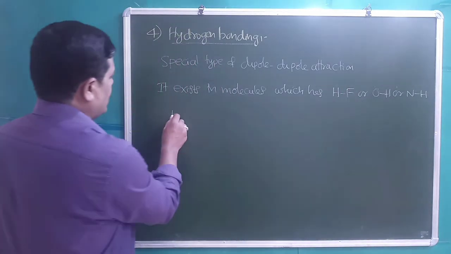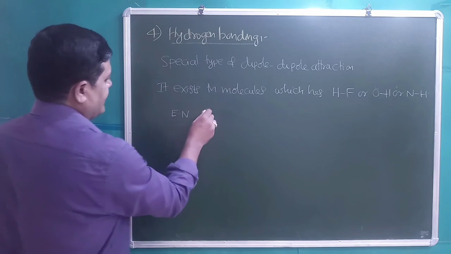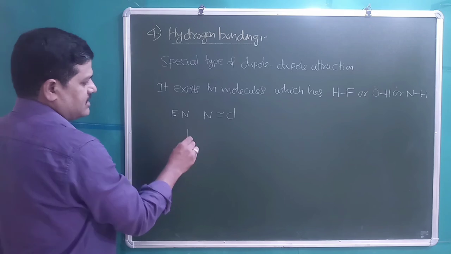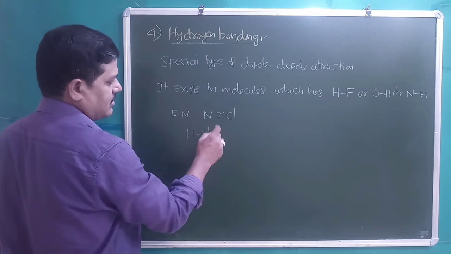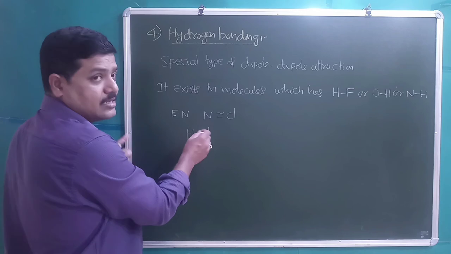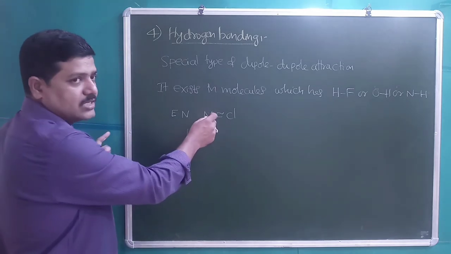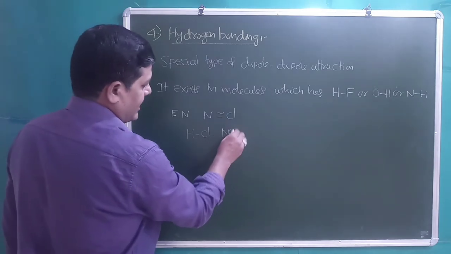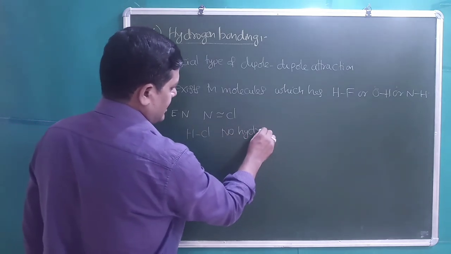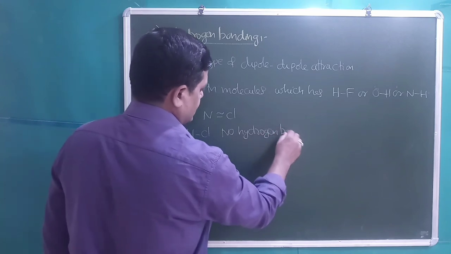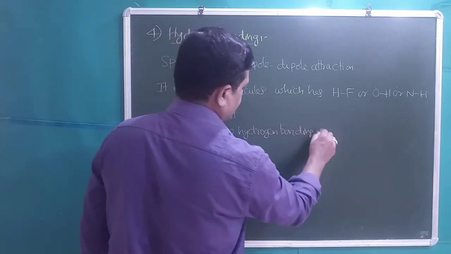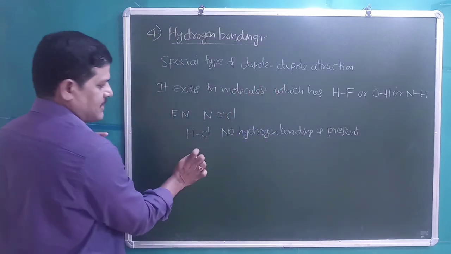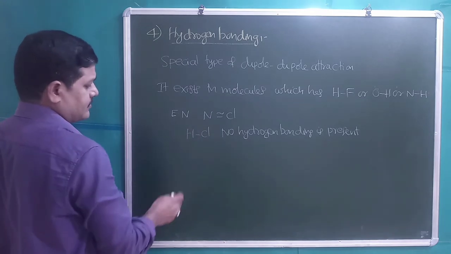The electronegativity values of nitrogen and chlorine are almost the same, but in the case of HCl, hydrogen bonding is not operative because of the larger size of chlorine. Nitrogen is smaller in size, chlorine is larger in size. No hydrogen bonding is present in HCl because of the larger size.